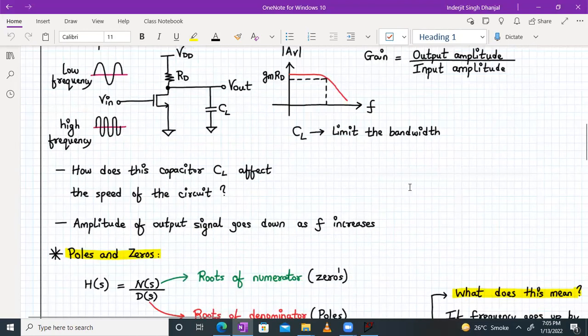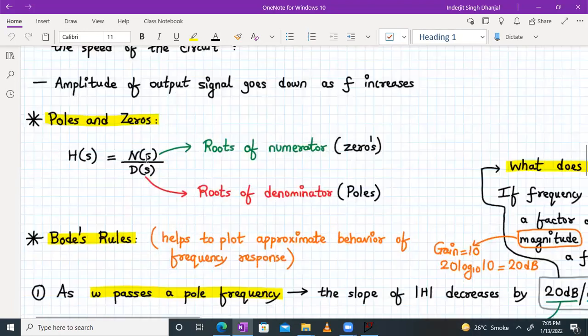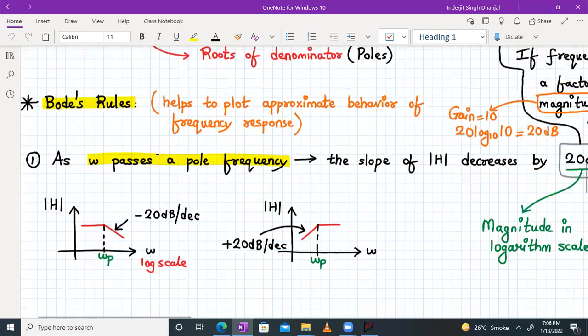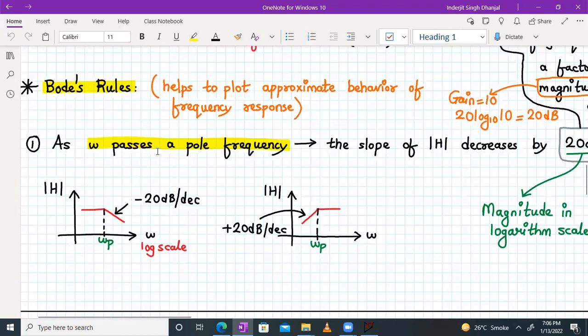Now, the next concept is about poles and zeros. We have seen the transfer function H(s). The roots of the numerator of the transfer function are the zeros. And the roots of the denominator D(s) are the poles, right? Now we'll go to the Bode plot. Bode plot rules will help us plot the approximate behavior of the frequency response, right?